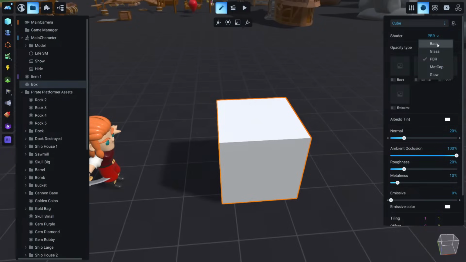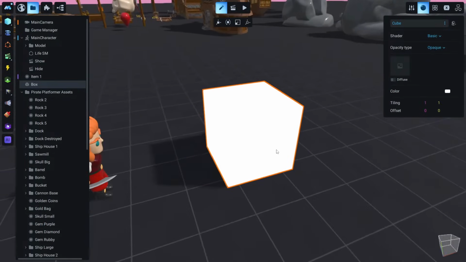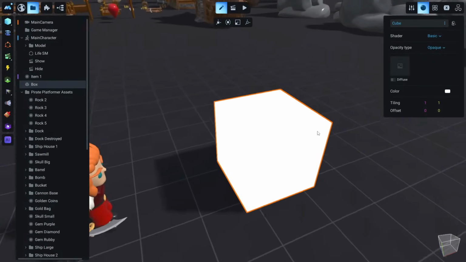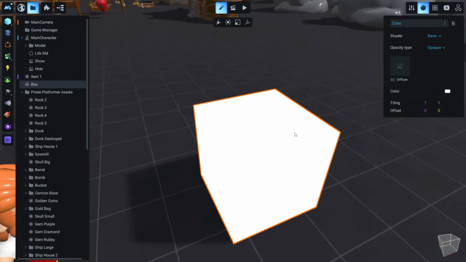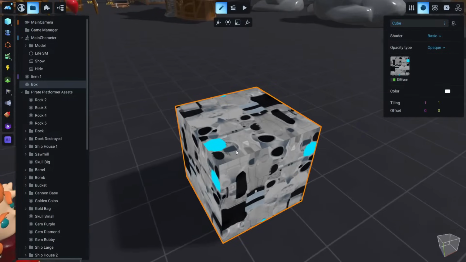The most common one is the basic, and you see we lack some details with these materials because it is only for specific reasons. For example, I usually use it for the user interface, but let's see it. Let's add a texture, anything, it doesn't matter.